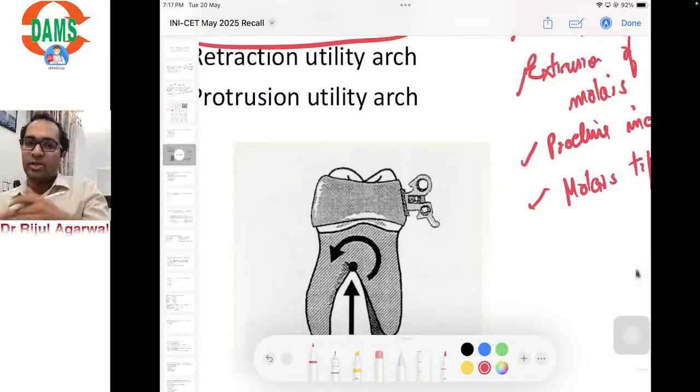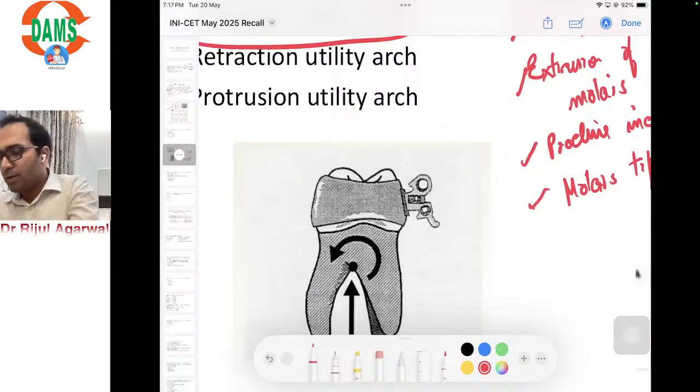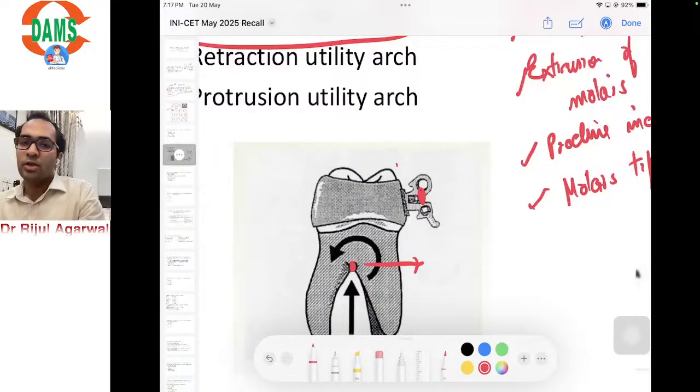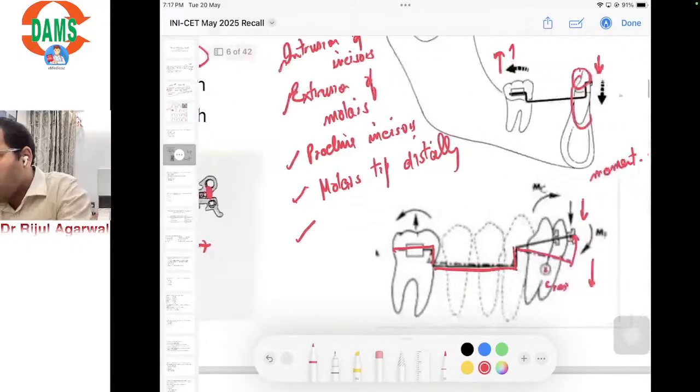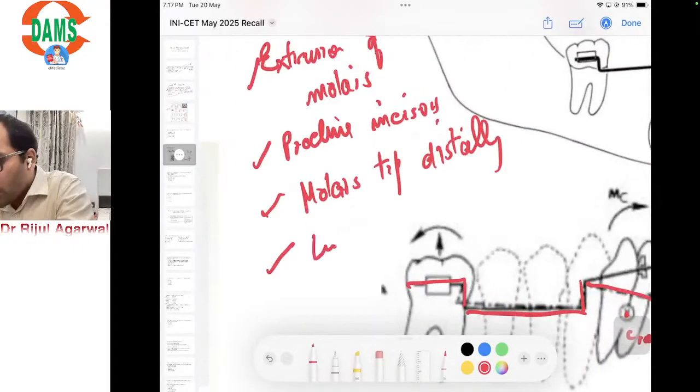If we look at transversely, what will happen? यहाँ से intrusion utility arch जा रहा है, this is the center of resistance of molar. What will happen? Force is acting here, it is away from the center of resistance. Again, as you movement will be generated, leading to lingual tipping of molars.